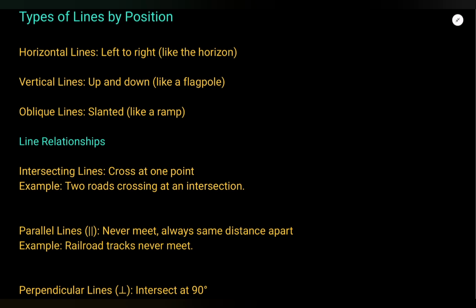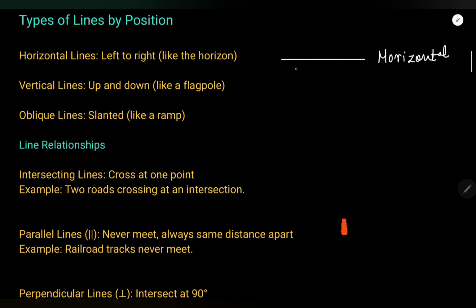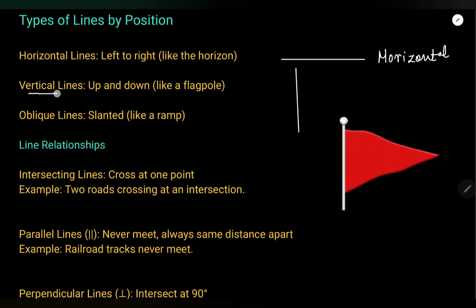Understand this thing. Suppose you are drawing a line from left to right. This is called a horizontal line, right? When you draw it up and down, like a flagpole, this is called a vertical line.